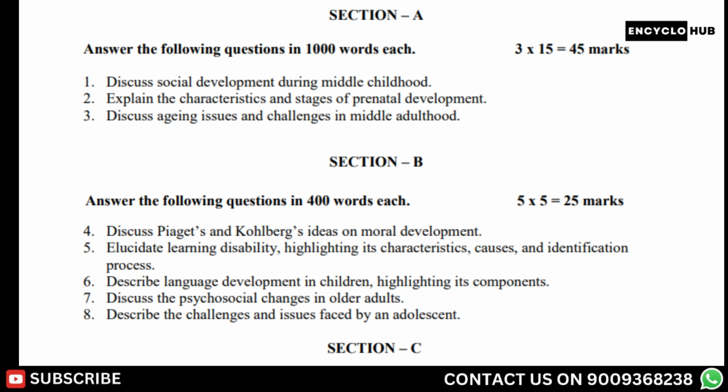Now question. Answer the following questions in 1,000 words each. 3 times 15 is equal to 45 marks. Section C. Answer the following questions in 50 words each. 10 times 3 is equal to 30 marks.